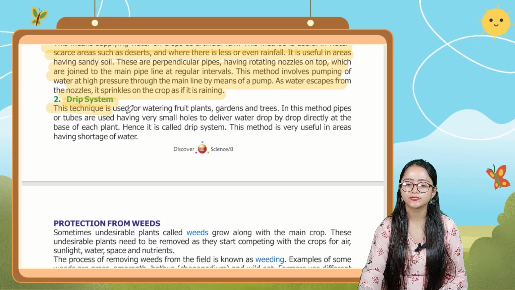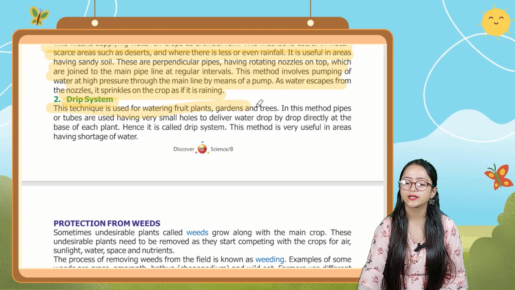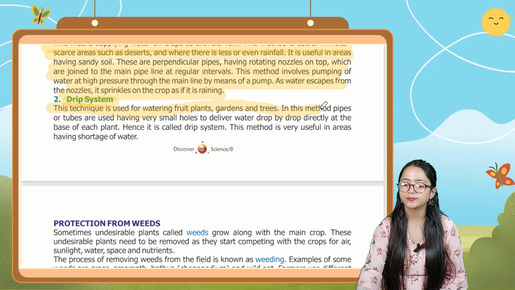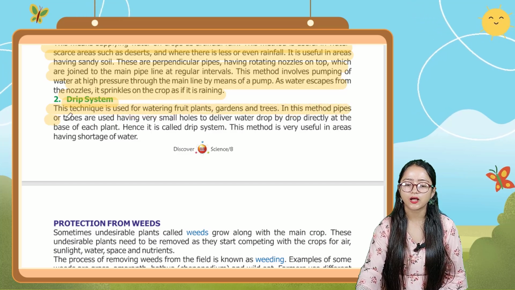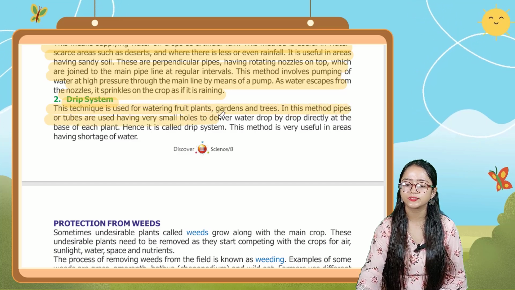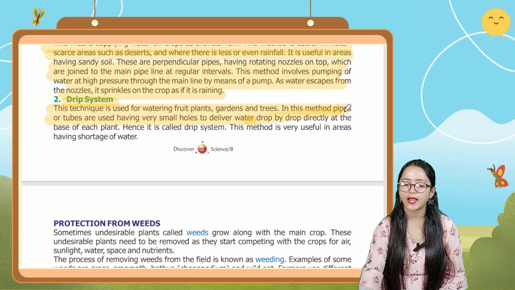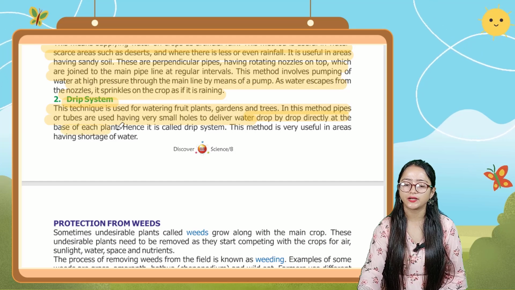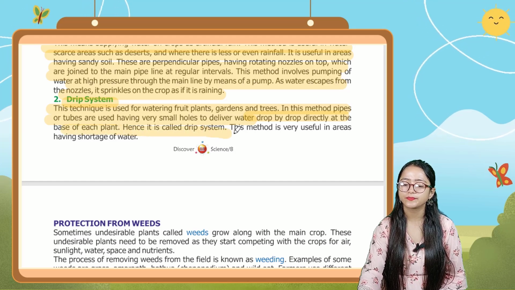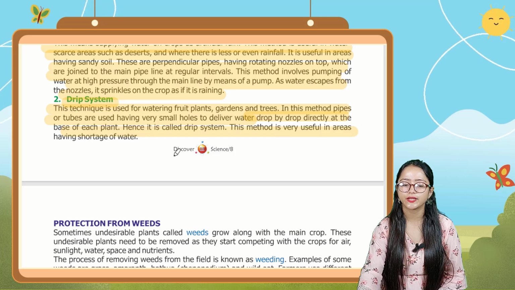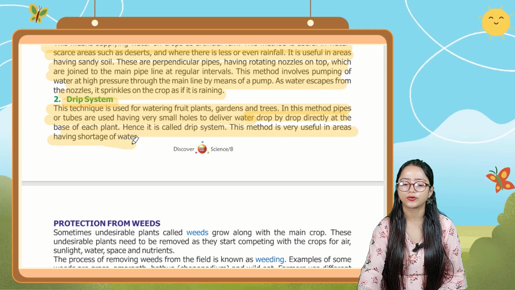This technique is used for watering fruit plants, gardens and trees. In this method, pipes or tubes are used having very small holes to deliver water drop by drop directly at the base of each plant. Hence, it is called drip system. This method is very useful in areas having a shortage of water.